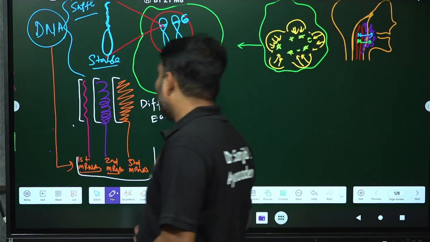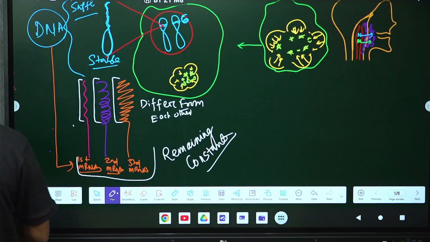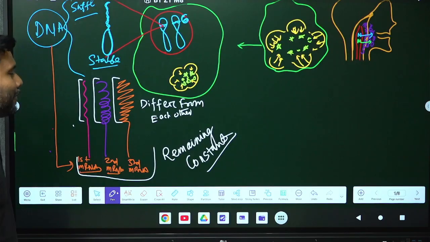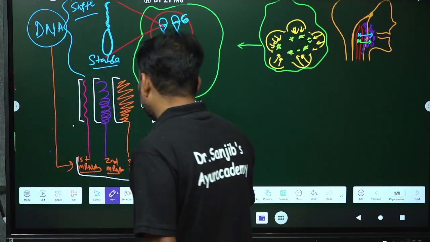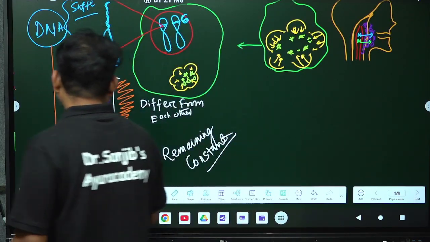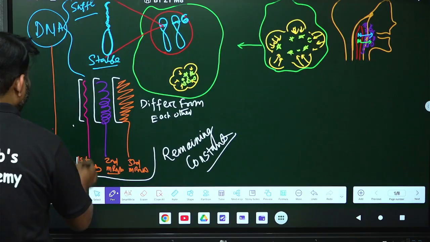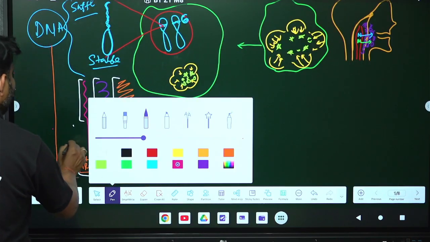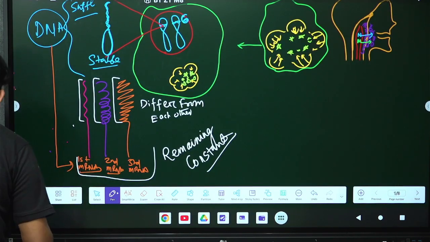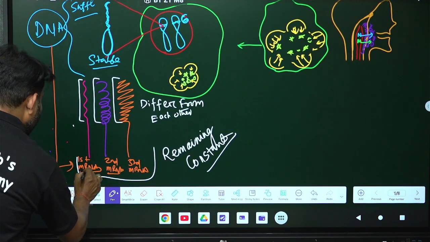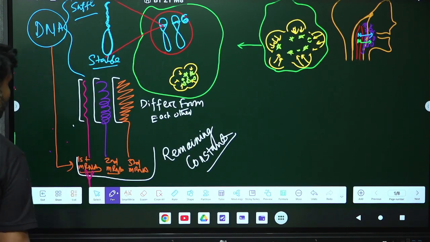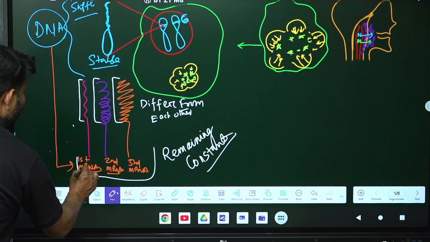Then again what is happening? From the mRNA, some special type of molecules are formed and these molecules are nothing but your protein molecules. So suppose these kind of molecules are formed, a special kind of protein molecule is formed, that one is your what? A special kind of protein is formed from here and it will be looking like this, you see. This is a special kind of protein formed from the first mRNA,